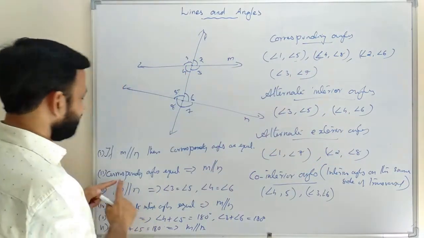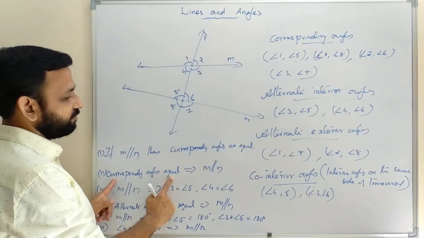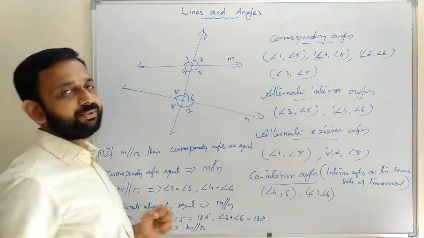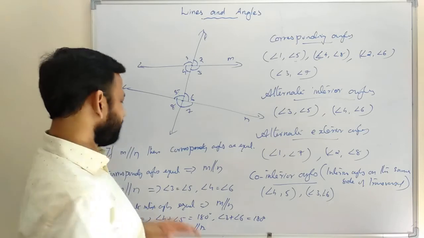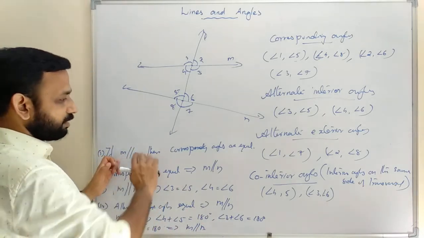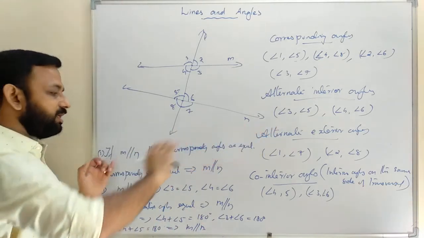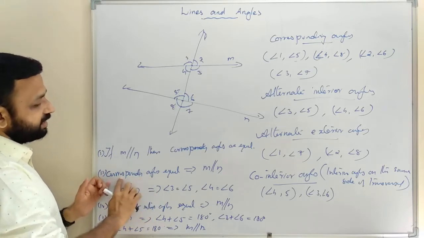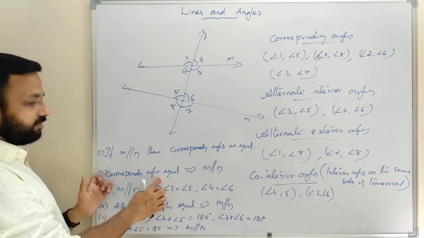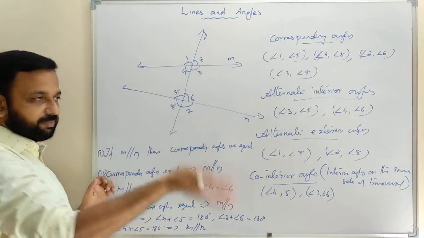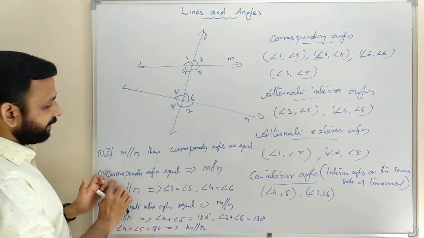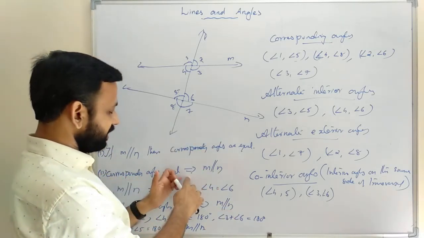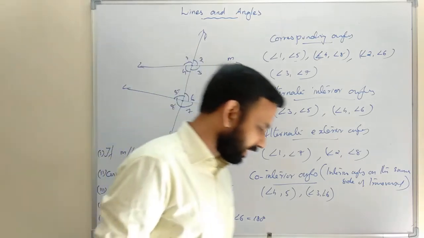So if one pair of corresponding angles is equal, then line M is parallel to N. Here, if M is parallel to N, then all the pairs of corresponding angles are equal. But here we will not write all the pairs, because if one pair is equal, then automatically the rest of the pairs will be equal. So if one pair of corresponding angles is equal, then the lines are parallel.